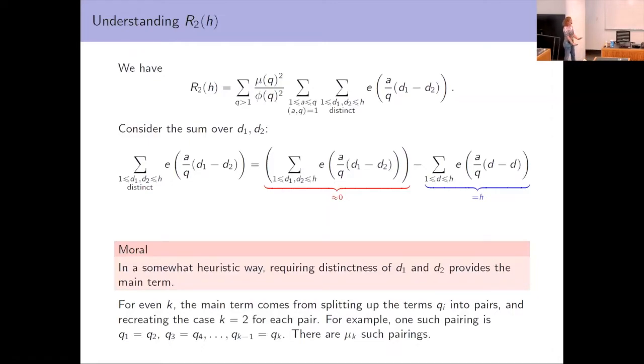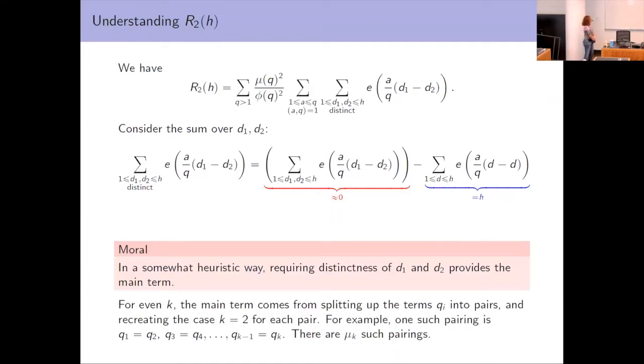And the moral in this case is that, in a somewhat heuristic way, requiring distinctness of d1 and d2 provides the main term. In particular, this H contribution came from the fact that we were requiring the distinctness, and when we got rid of it, we showed up with this. So we really want to think of the main term as coming from the fact that we're requiring things to be distinct.